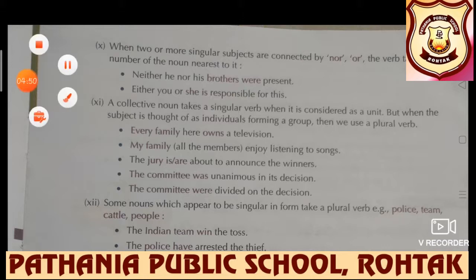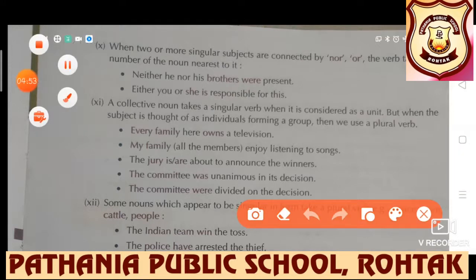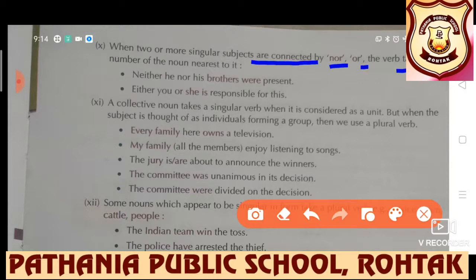Next is when two or more singular subjects are connected by nor or. The verb takes the number of the noun nearest to it. Like neither he nor his brothers. Fine, these words are connected with nor. But we will consider the nearest noun, and the nearest noun is brothers. Brothers means plural, so definitely it will take a plural verb. Either you or she. She is singular, so it will take a singular verb.